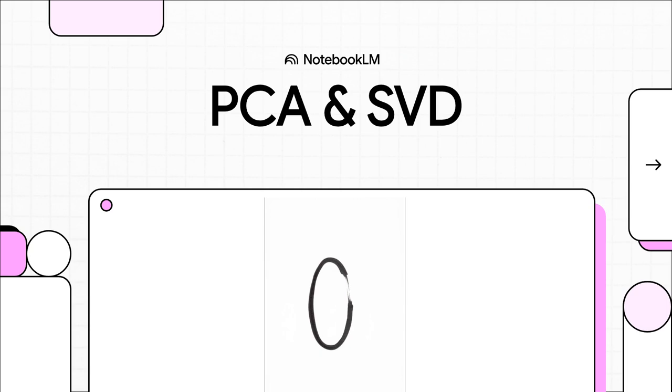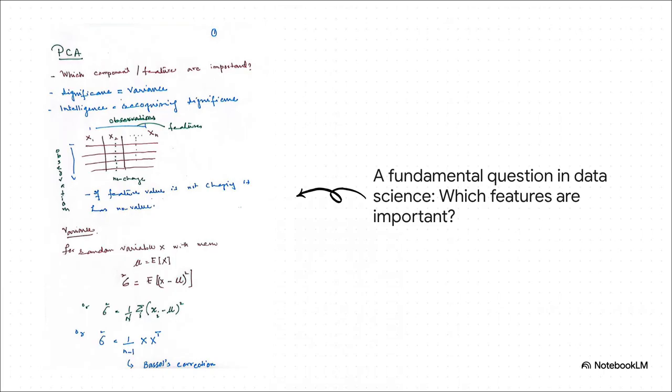Let's get into it. So it all starts with this one fundamental question. When you're staring at a data set with maybe thousands of different features, how in the world do you figure out which ones actually matter? I mean, think about it. If a feature's value is the same for every single data point, it's totally useless, right? It's not telling you anything new.